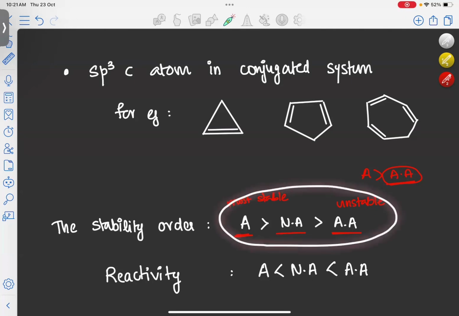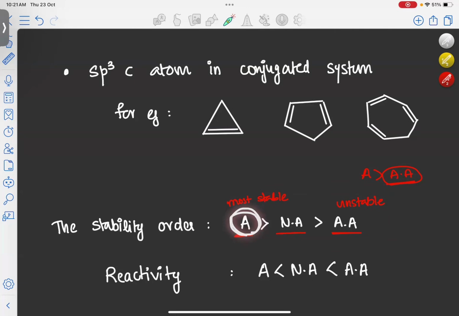But if you are taking the reactivity order, whatever the stability order, the reactivity order will be just the opposite. Aromatic is the most stable, so it will be unreactive, but anti-aromatic is the unstable system of all three. So that's why the tendency of this molecule to take part in a reaction will be higher. Reactivity wise, anti-aromatic will have the highest reactivity, then comes non-aromatic, then comes aromatic. Aromatic will be the least reactive because of its stable structure.